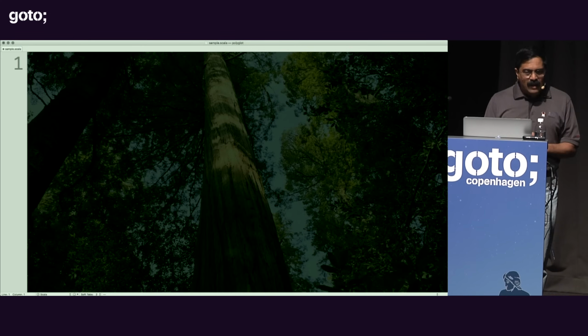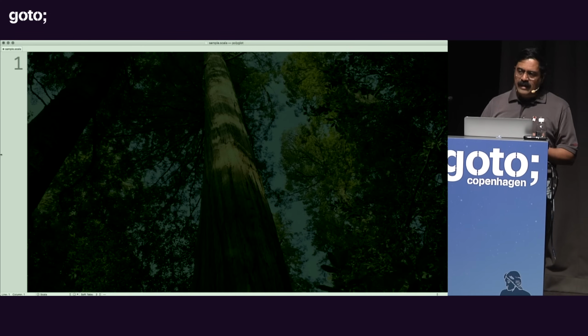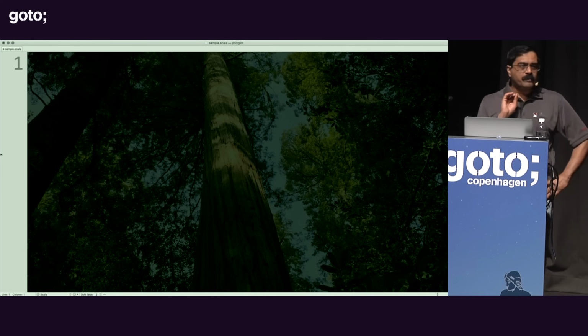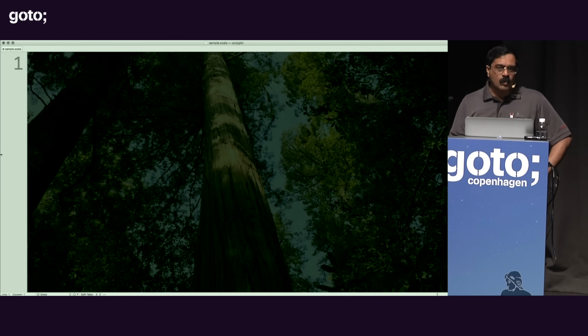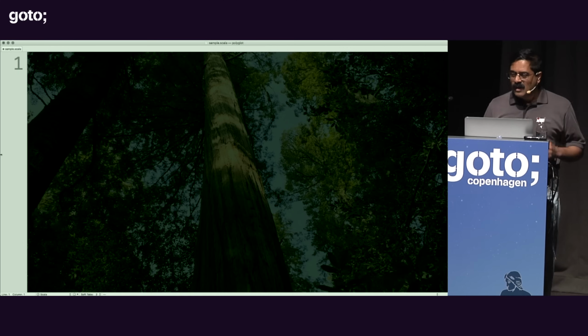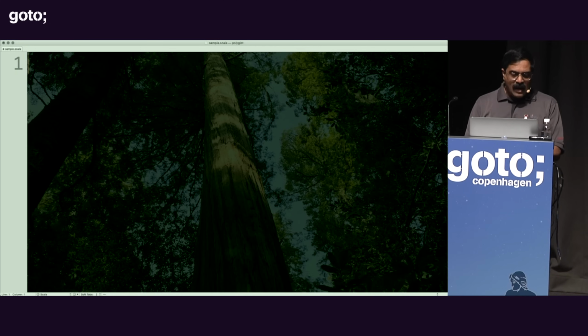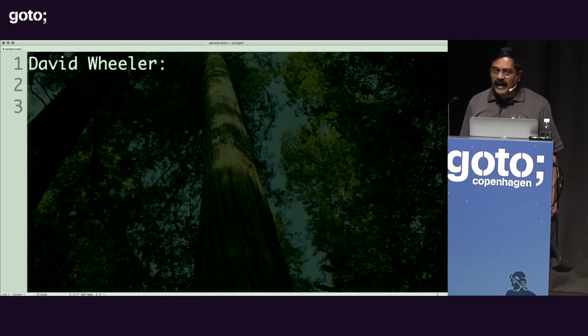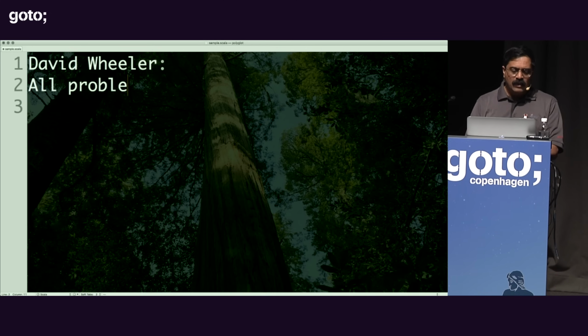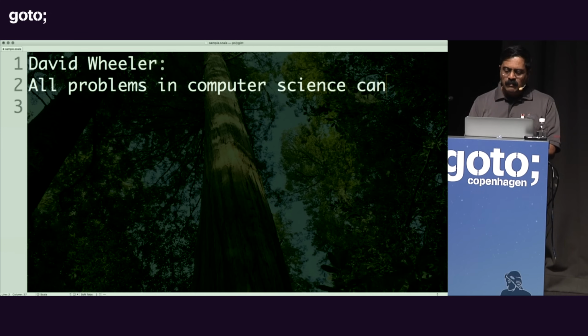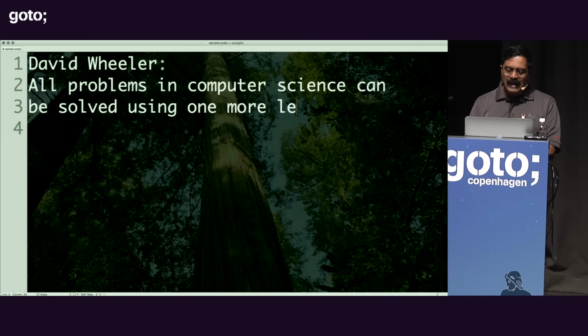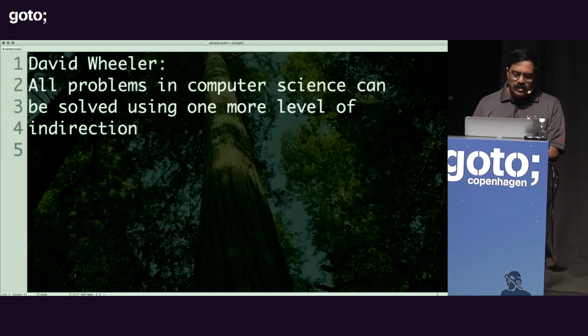And for this, I want to step back a minute and talk about one statement, and I would argue this is probably the most profound statement ever in our field. There is not a single day that I sit in programming when I don't pause and appreciate this particular statement. I don't think there's anything more profound in our field, and this was said by a gentleman named David Wheeler, and David Wheeler probably said the wisest thing ever, and he said, all problems in computer science can be solved using one more level of indirection. And this to me is the most phenomenal statement ever.